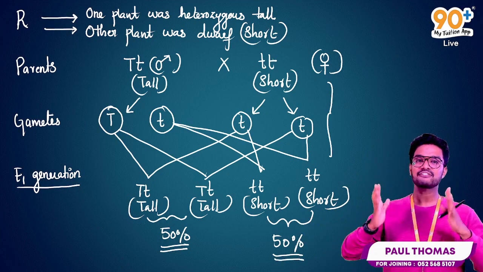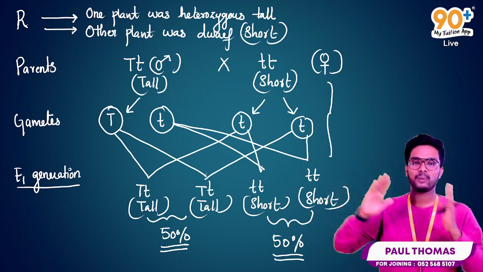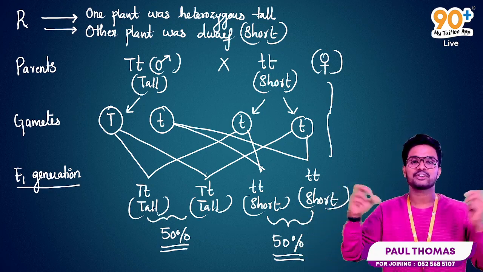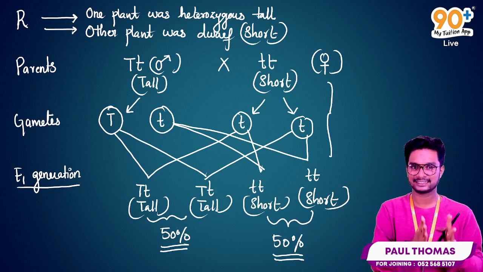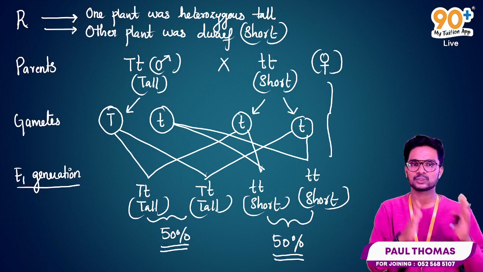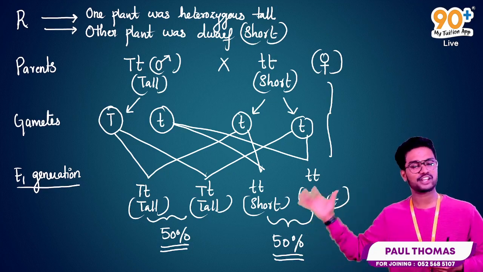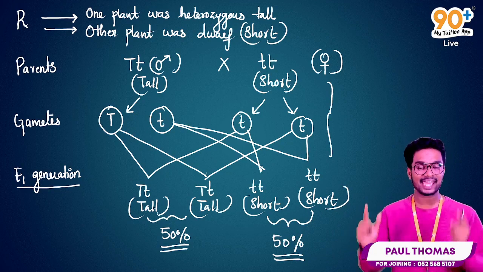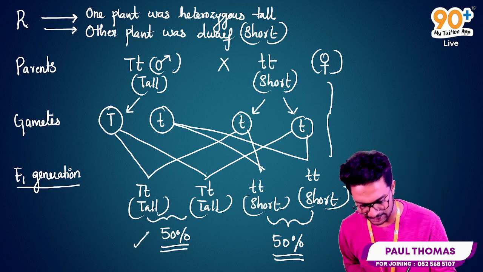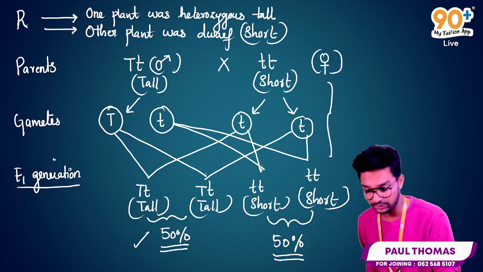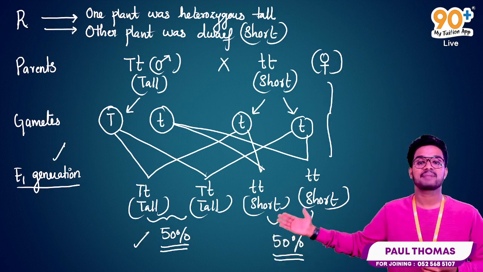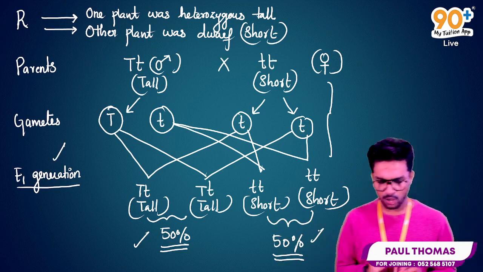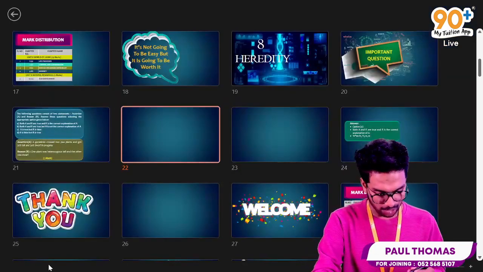That means the phenotypic ratio of tall with respect to short is 1:1, and the genotypic ratio, capital T is to small t, that is obviously 2:2, equal to 1:1. That means the phenotypic ratio as well as the genotypic ratio are the same, that is 1:1. That means in the F1 generation we got 50% of plants as tall as well as 50% of plants as dwarf. Now we can move on to our question.